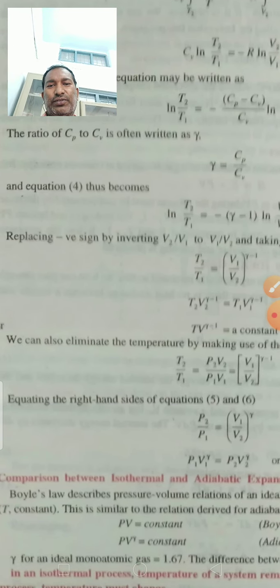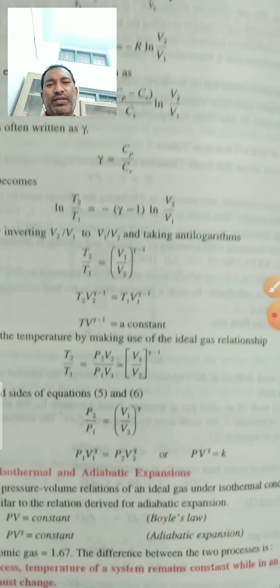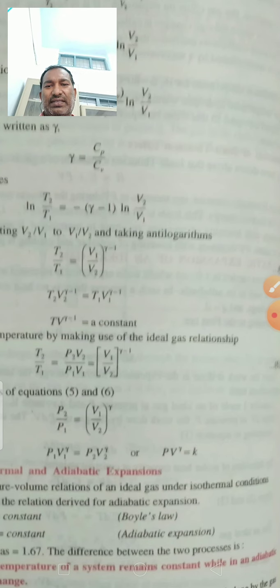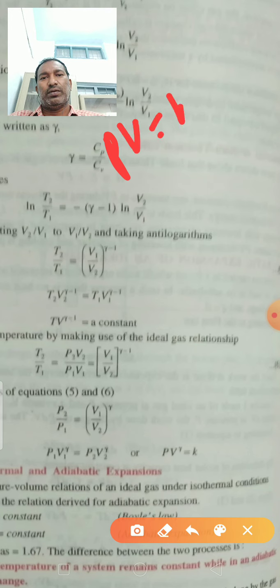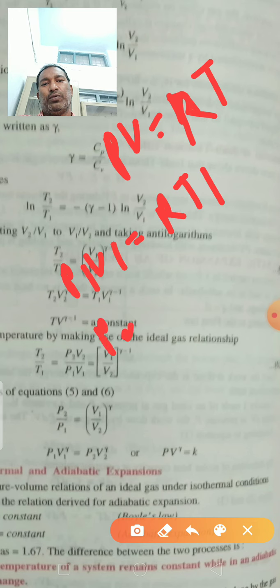We can also eliminate the temperature by making use of the ideal gas relationship. So what is the ideal gas relationship? PV is equal to RT. From here we can write P1 V1 is equal to RT1, and P2 V2 is equal to RT2.